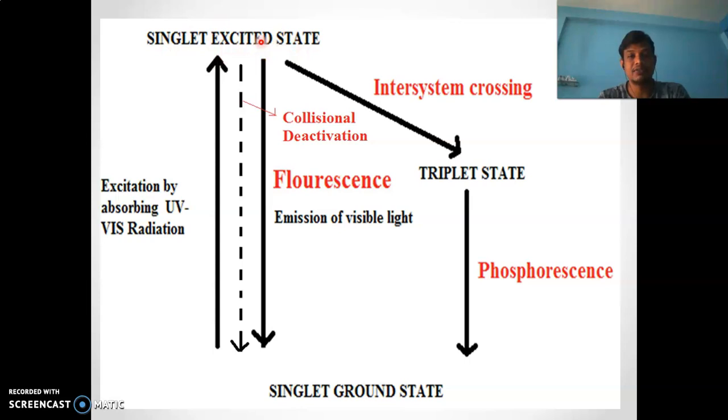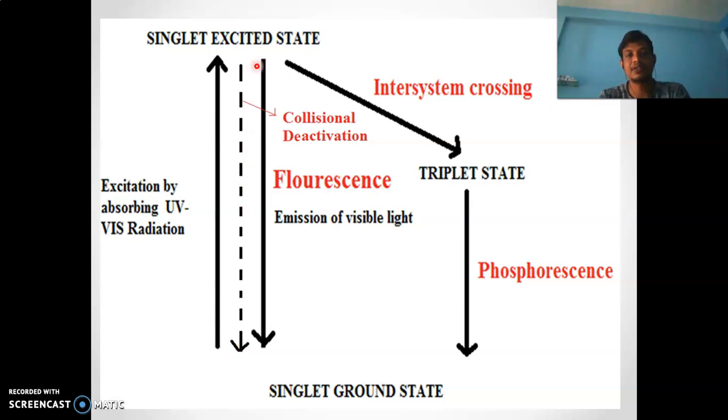It may undergo relaxation and come to the singlet ground state by releasing visible light, and this process is called fluorescence. And when the sample present in the ground state undergoes excitation and forms the singlet excited state, if collisional deactivation occurs, the entire energy is lost and it immediately comes back to the ground state without emitting radiation.